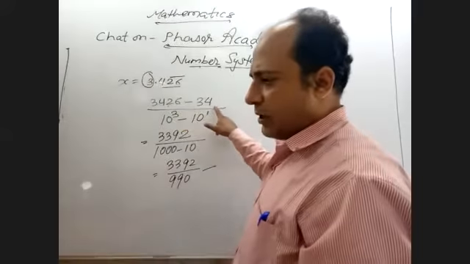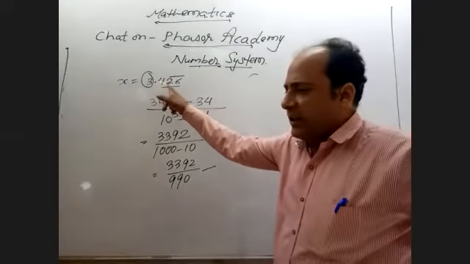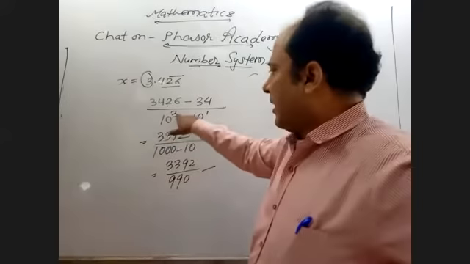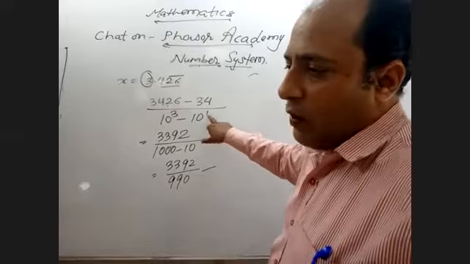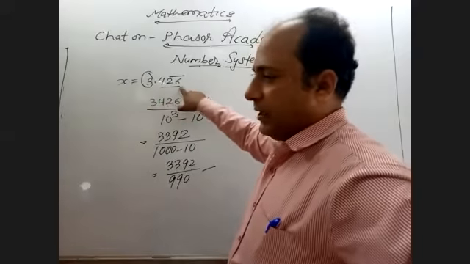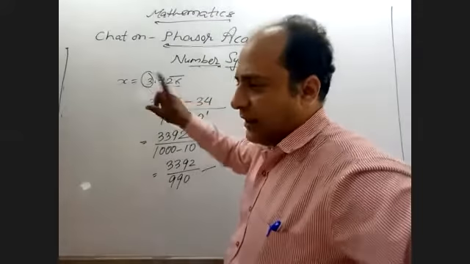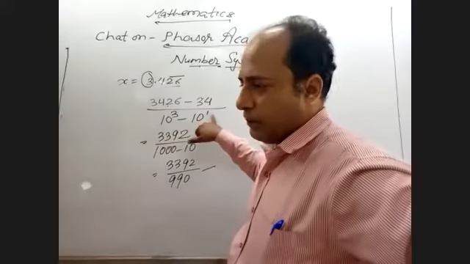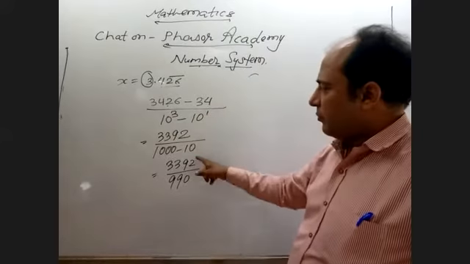Okay. So here 3426 minus 34 upon, after the decimal, how many numbers are there? That is 3 numbers. So it will be 10 raised to power 3 minus 10 raised to power 1. Why have I taken 10 raised to power 1? Look, after the decimal, the total numbers are 3, and the numbers which don't have the recurring, that is 1 number. So 10 raised to power 3 minus 10 raised to power 1. It will be 3426 minus 34.